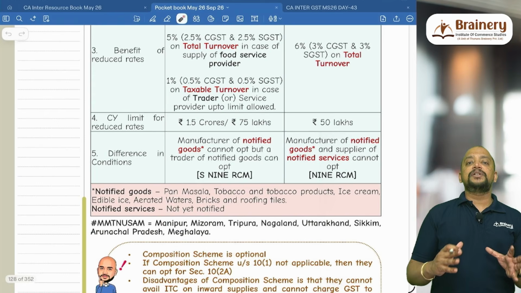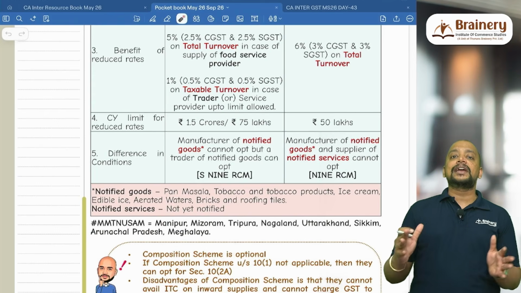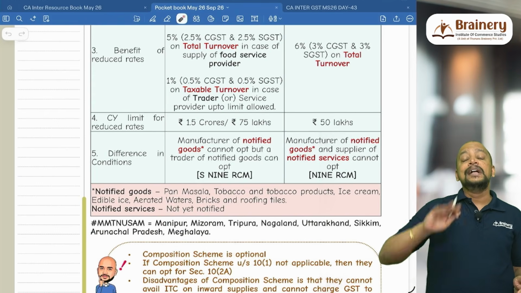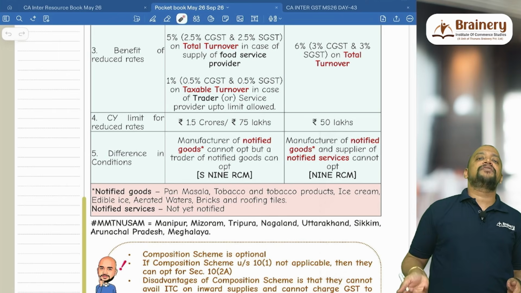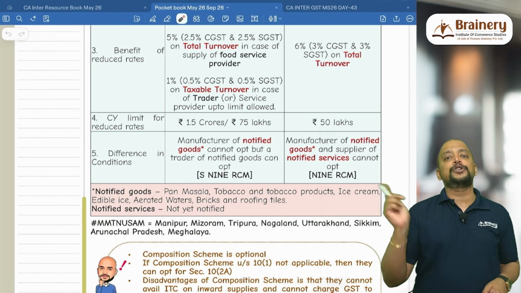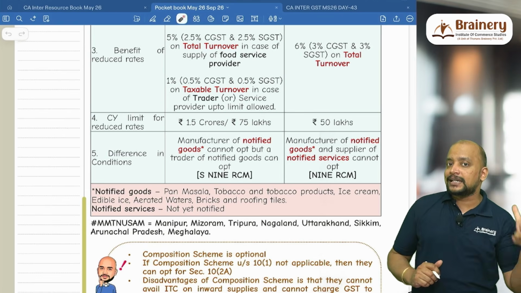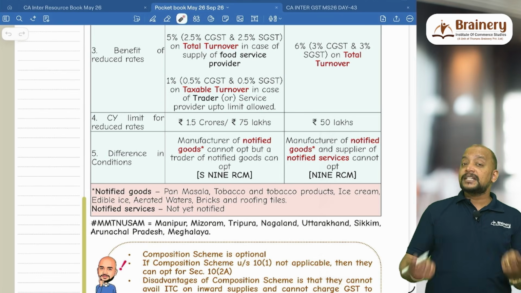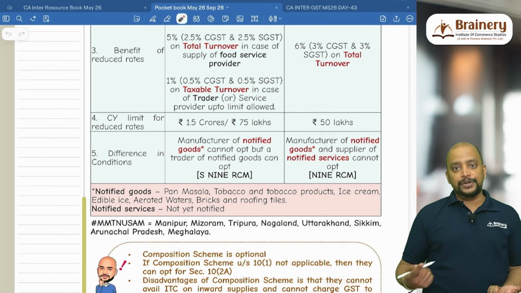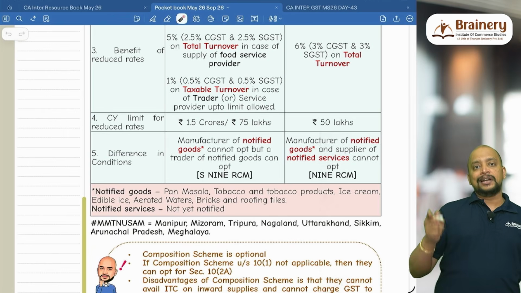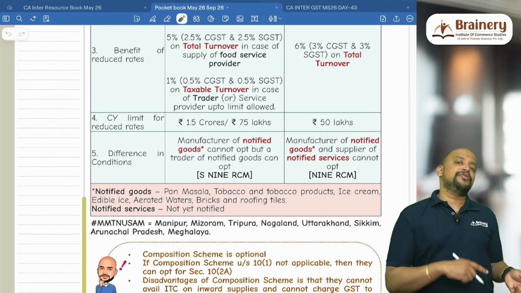What is the current year limit for the reduced rate? As and when the aggregate turnover during the current year exceeds 50 lakhs, then they are disqualified from composition scheme under 10(2)(a), and they need to pay under normal scheme. And the difference in the condition: there, RCM under section 9(4); here, no RCM restriction, because any service provider can go for 10(2)(a) composition scheme. And one more difference is that manufacturer of notified goods cannot offer composition scheme.